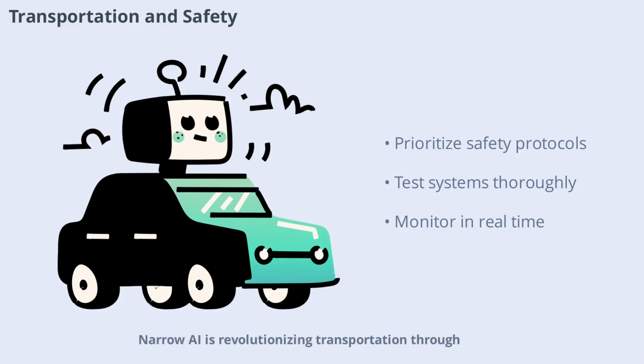Narrow AI is revolutionizing transportation through applications like autonomous vehicles and traffic management. Safety is a paramount ethical concern, as system failures can have life-threatening consequences. Rigorous testing, real-time monitoring, and clear safety protocols are essential to ensure that AI-driven transportation systems operate ethically and reliably.